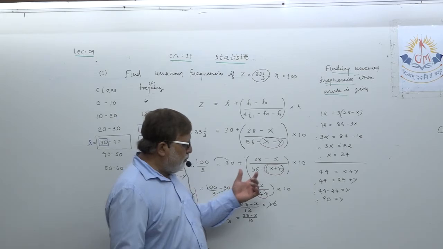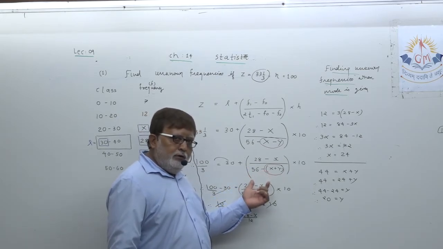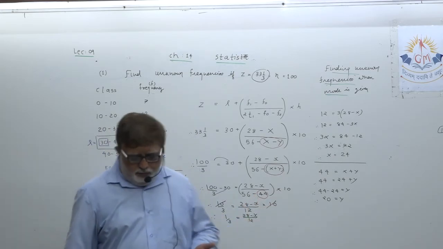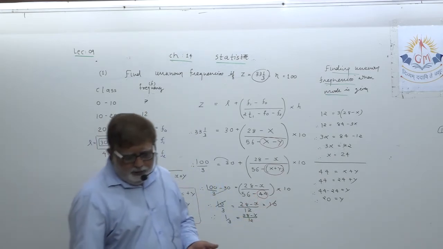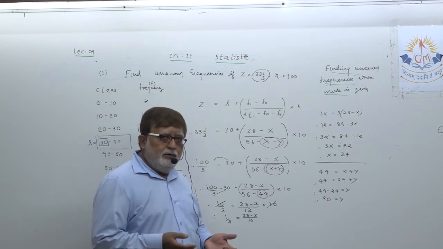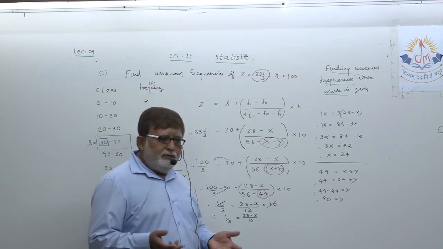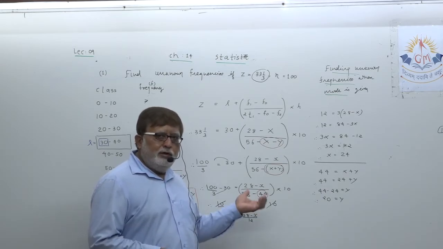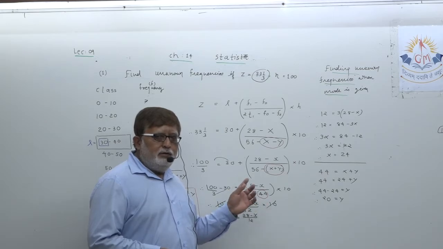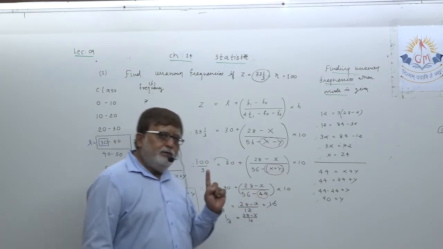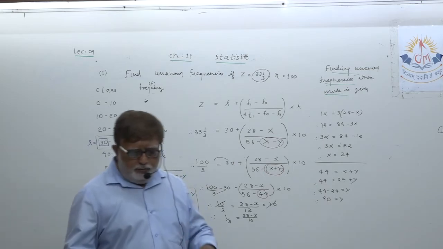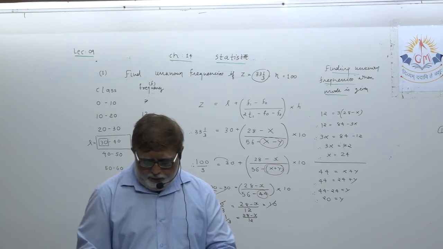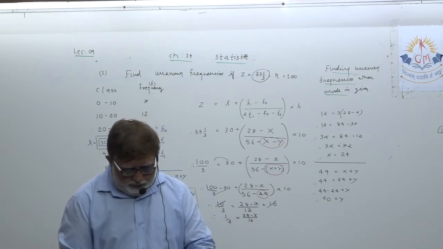Suppose a case arises where mode is given and you are looking for just one unknown frequency, then the example can be solved in the routine way. But when you are looking for two unknown frequencies, you have to be very conscious about such examples.